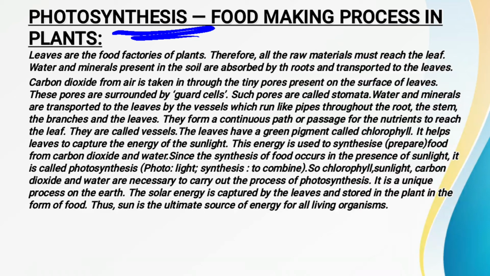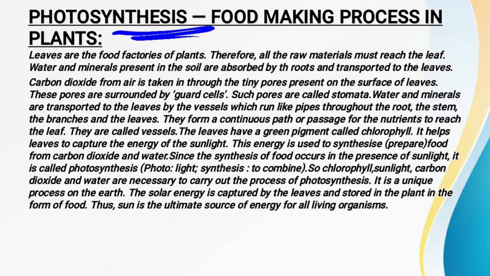But mainly, whatever water and minerals are absorbed by the roots from the soil are all transported to the leaves for preparing the food. We have read how the leaves are getting the water and minerals for preparing the food for the whole plant with the help of the soil.